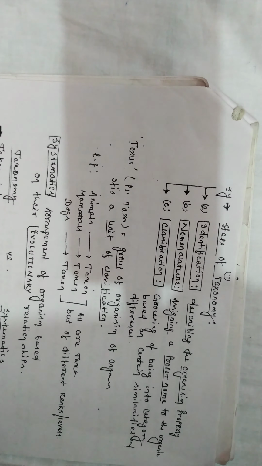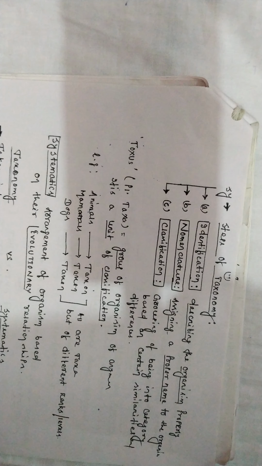Identification is describing the organism properly, meaning how the organism looks internally or externally. Nomenclature: after describing the organism properly, we are in a position to name the organism. How to name the organism, I have told you, binomial nomenclature is very important for naming an organism.